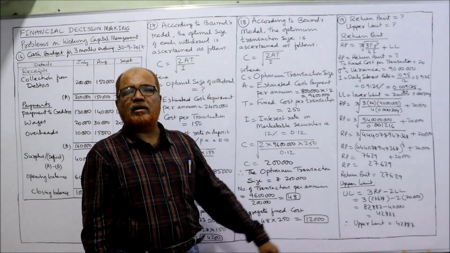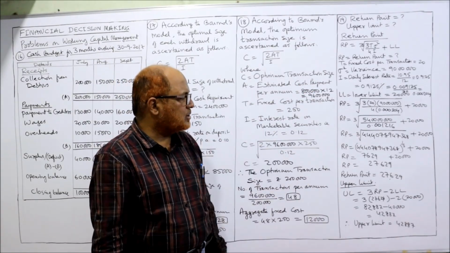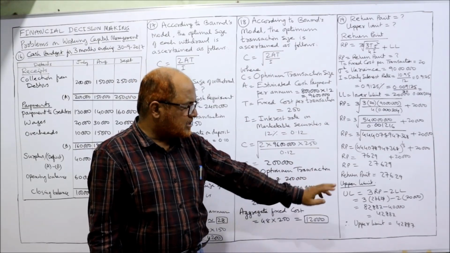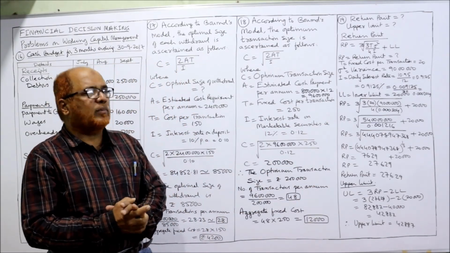So we were required to calculate the return point and upper limit. The return point is 27,629 and the upper limit is 42,887. This is the end of problem number 19.